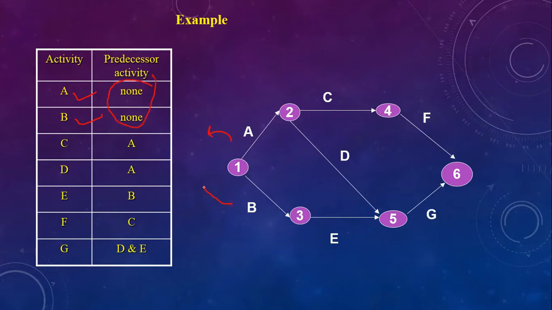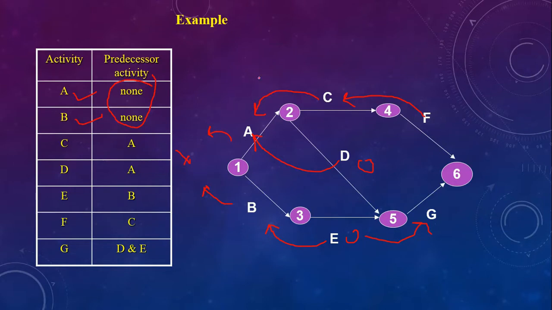Now C having predecessor A. Similarly D having predecessor A, then E having predecessor B, and F having predecessor C, and finally G having predecessors D and E.